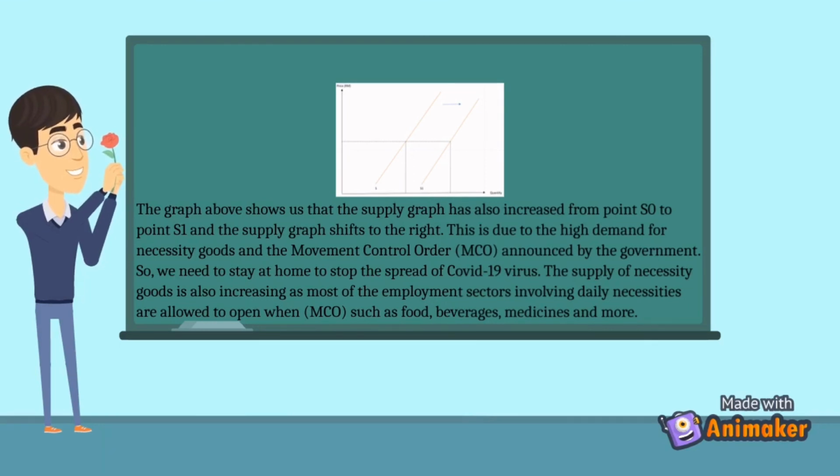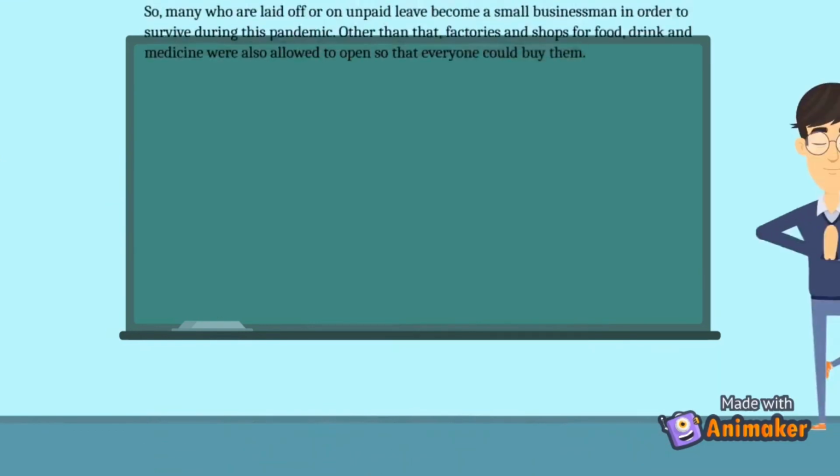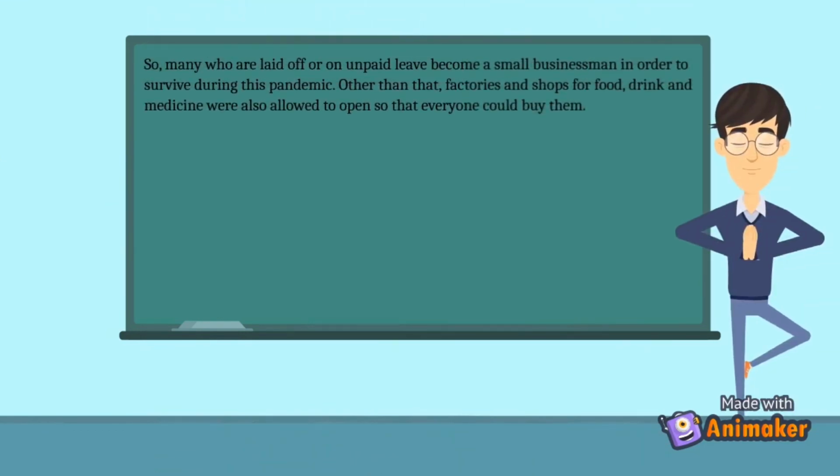The supply of necessity goods is also increasing as most of the employment sectors involving daily necessities are allowed to open during the MCO, such as food, beverages, medicines, and more. So, many who are laid off or on unpaid leave become small businessmen in order to survive during this pandemic. Other than that, factories and shops for food, drink, and medicine were also allowed to open so that